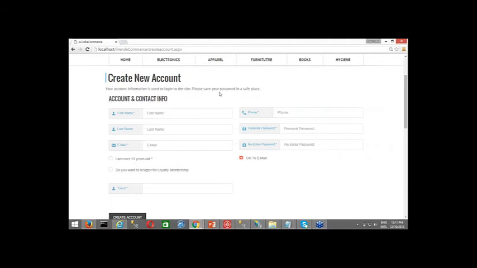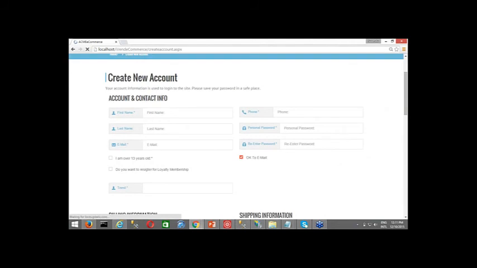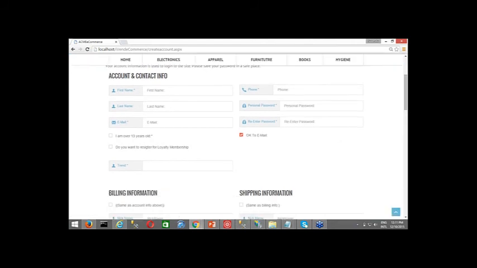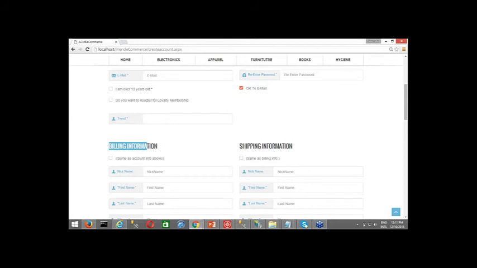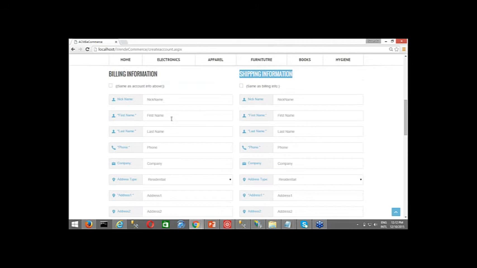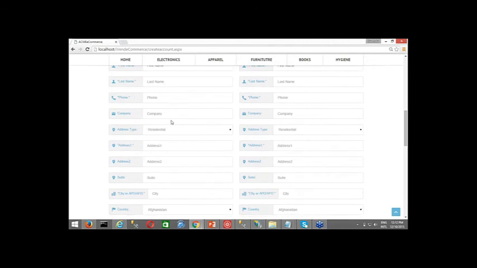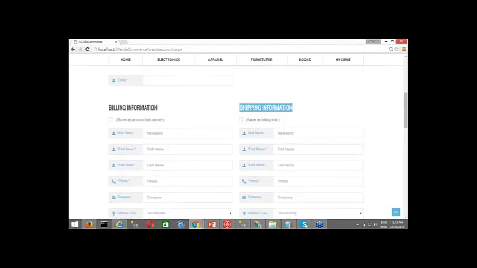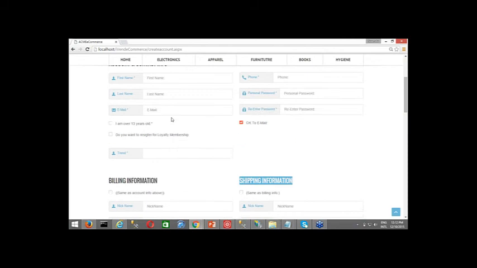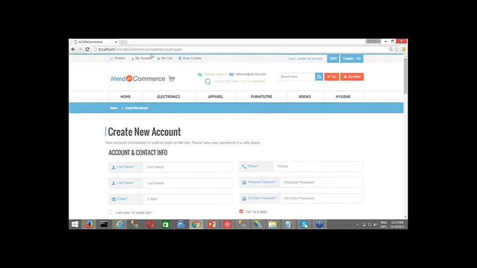Now I will refresh the create account page by pressing F5 or Control R. And herein, if you scroll down, we can now see the billing information and shipping information coming. This is how it can be set. So we can see how easy it is to set up billing and shipping information onto the same page. Otherwise, after registering, the user needs to log in and go into the my account page, and therein they can create the billing and shipping address.